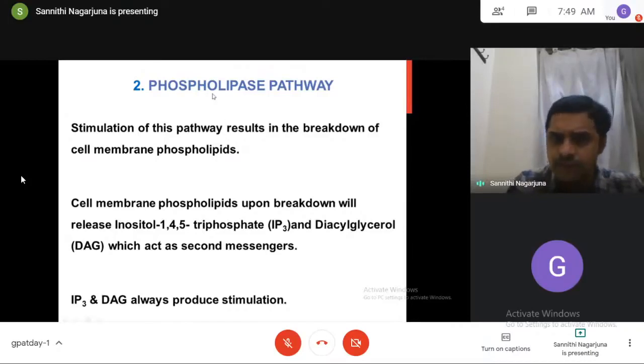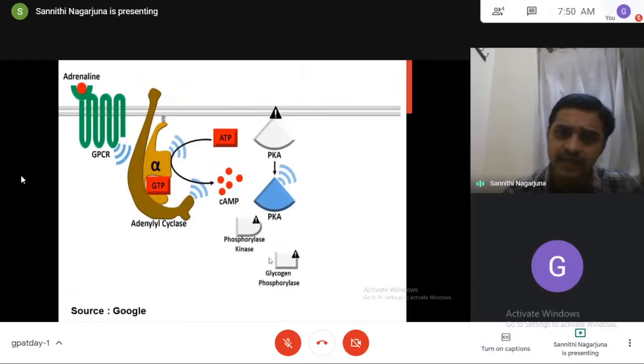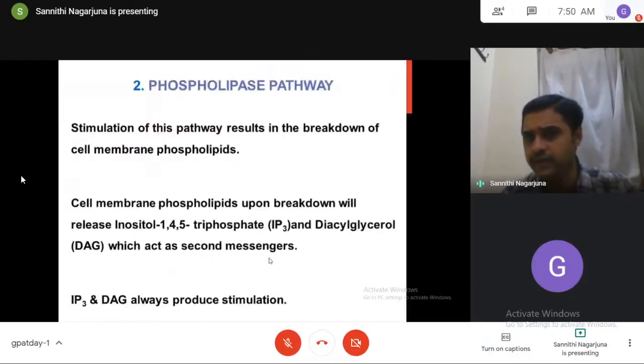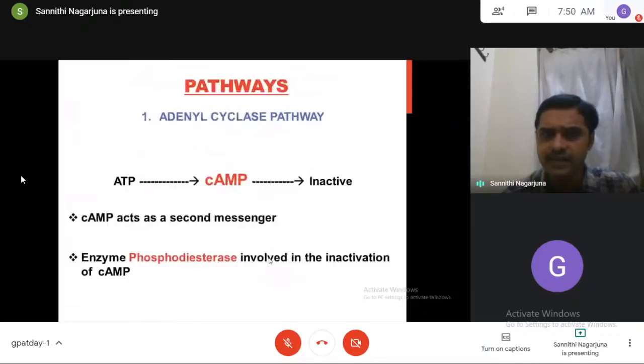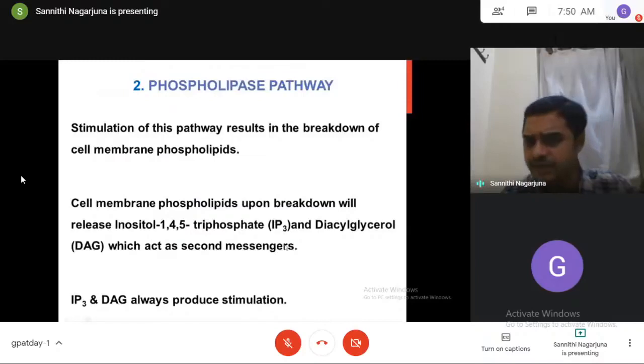See, if you stimulate this pathway, this stimulation results in the breakdown of cell membrane phospholipids. The cell membrane phospholipids upon breakdown will give the two substances called inositol 1,4,5 triphosphate and diacylglycerol, shortly called IP3 and DAG, and these two will act as second messengers. So to say that the GTP alpha complex interacts with the pathways. It may interact with adenyl cyclase pathway, it may interact with phospholipase pathway. If it interacts with adenyl cyclase pathway, the second messenger is cyclic AMP. If it interacts with phospholipase pathway, the second messengers are IP3 and DAG.